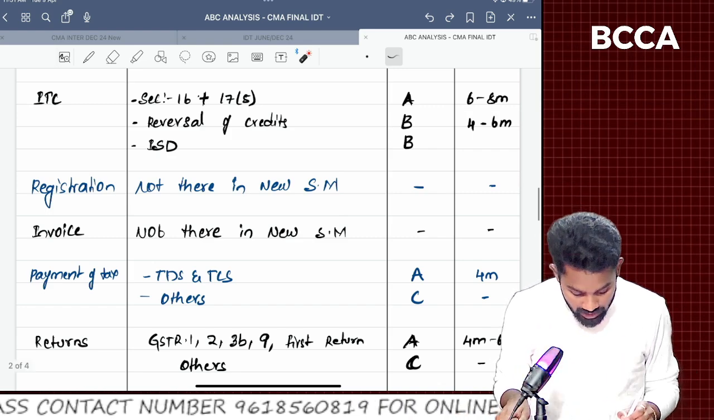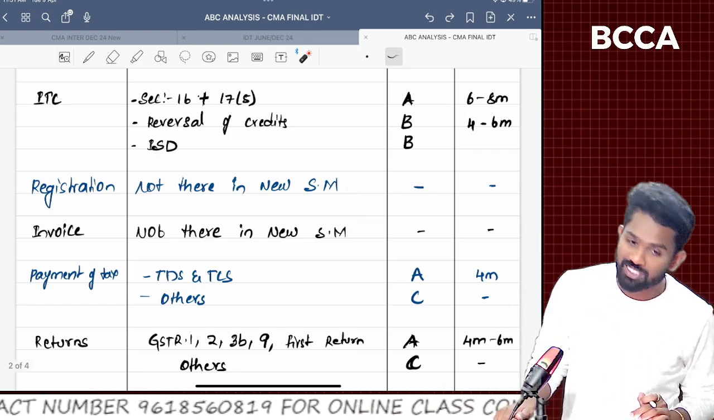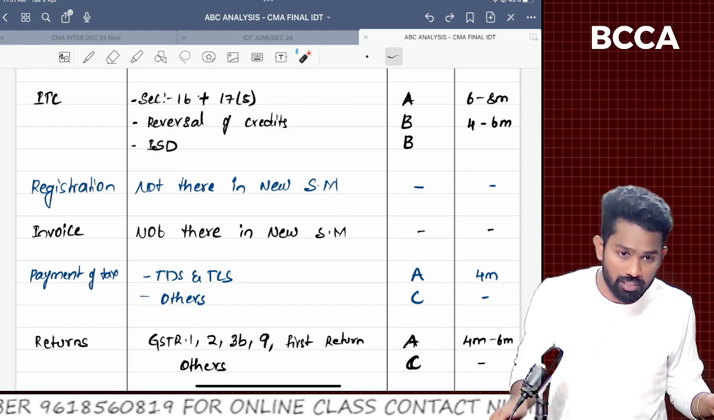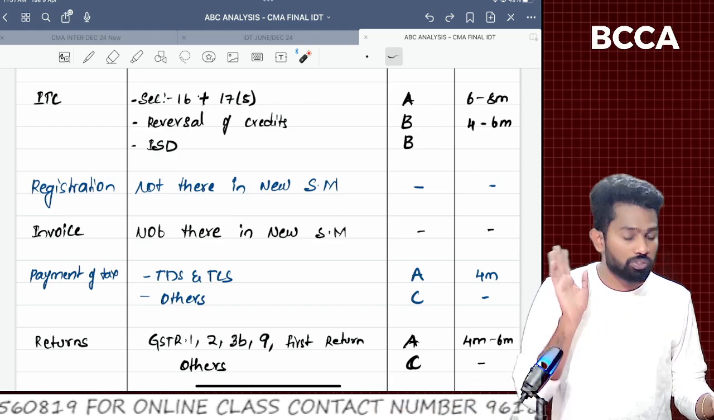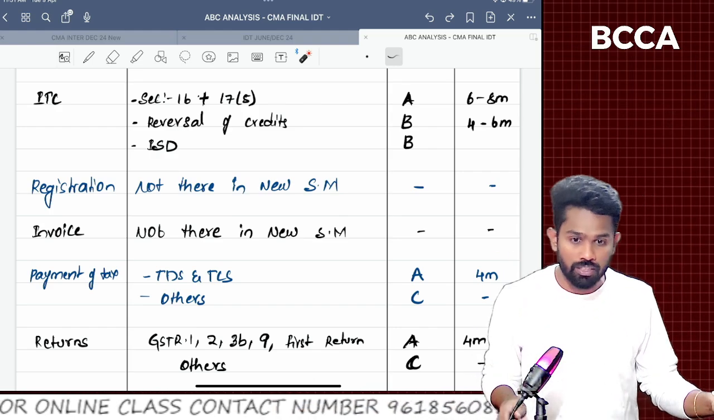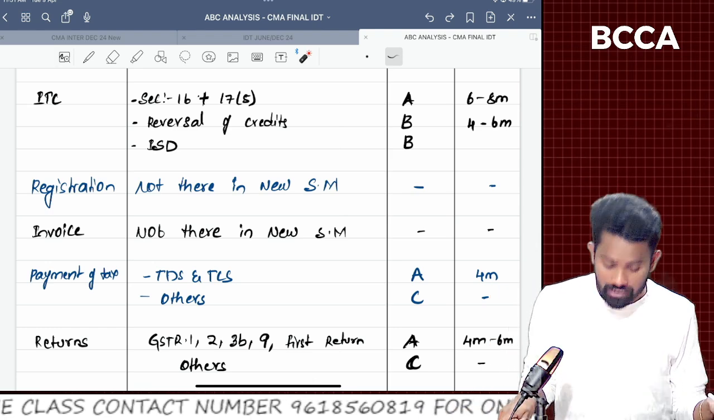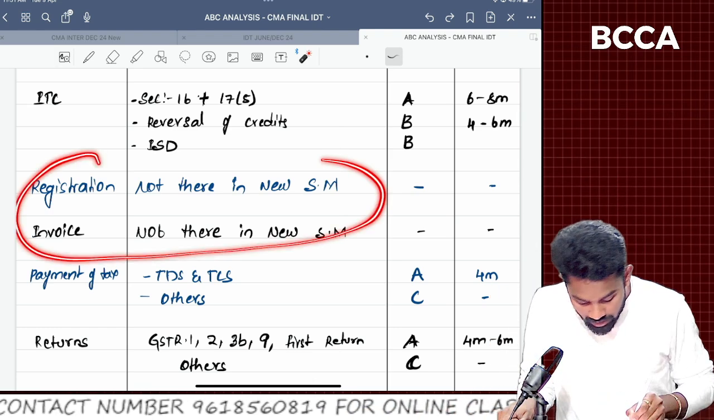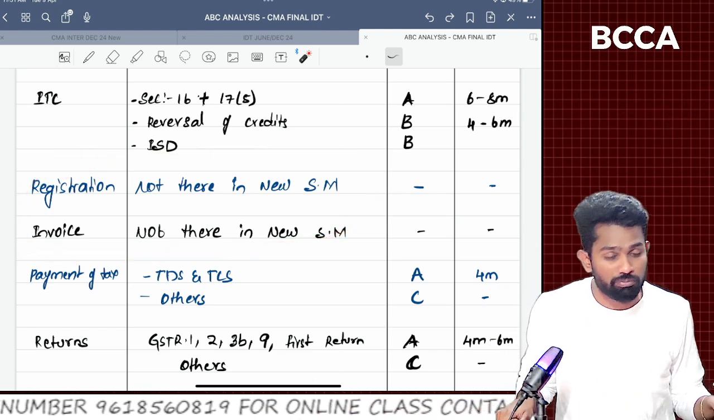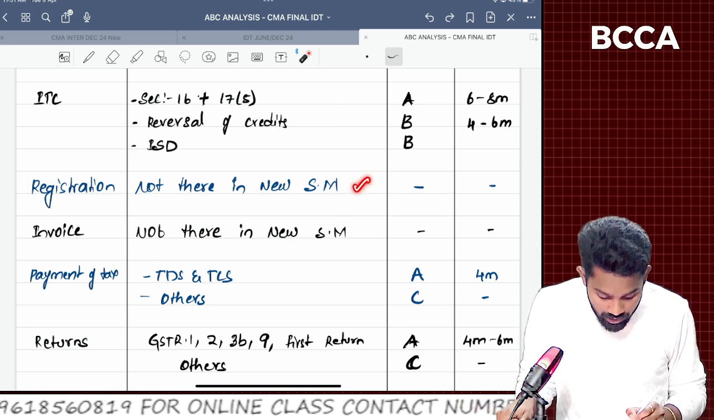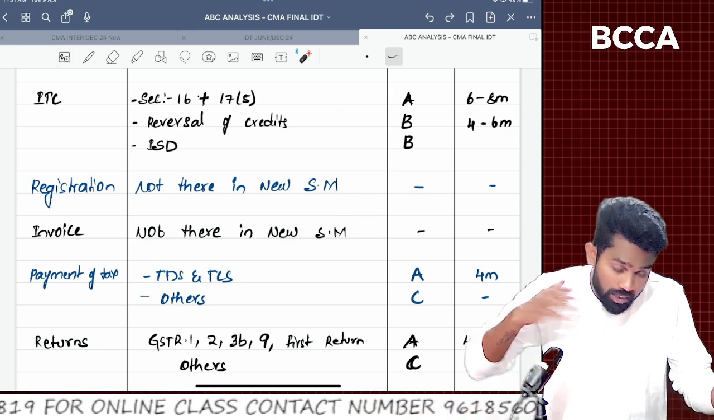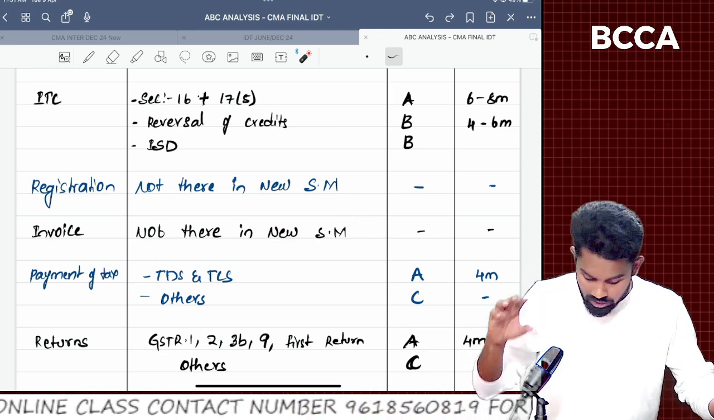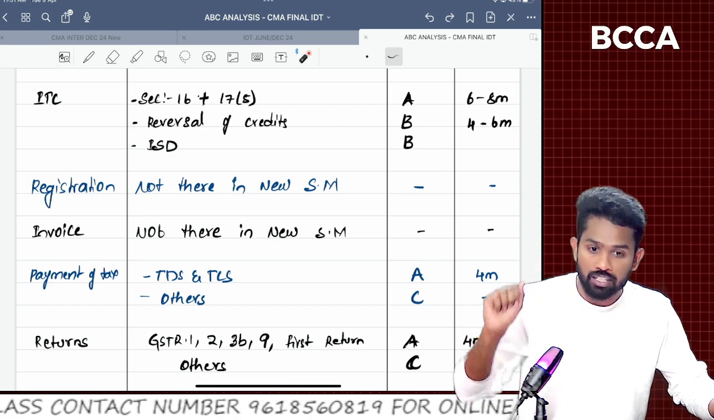Next, registration and invoice chapters, sir. These are not there in the new study materials. Again, I'm repeating, if you are relying on CA study materials or CA related materials, then these chapters will be there at the CA level, sir, but not at the CMA final level. So it's unnecessary to prepare these chapters. But even I take classes on the registration chapter in my regular classes.